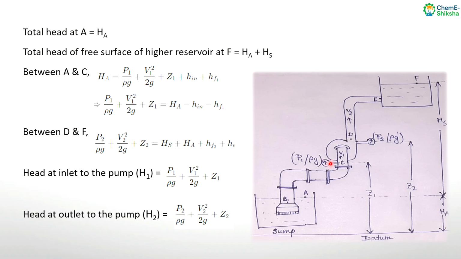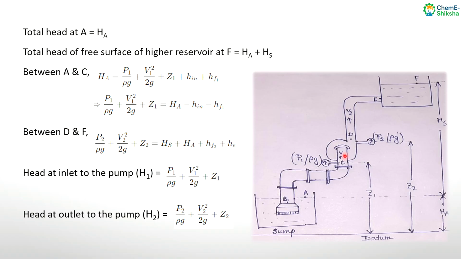Similarly, between this point D and point F, we can write P2 by rho g plus V2 square by 2g plus Z2, that is the head at this point D, is equal to the head at this point F, that is HS plus HA plus HF2 plus HE, because there are some losses. So the head at the inlet of the pump H1 is P1 by rho g plus V1 square by 2g plus Z1, and at the outlet of the pump the head H2 is P2 by rho g plus V2 square by 2g plus Z2.